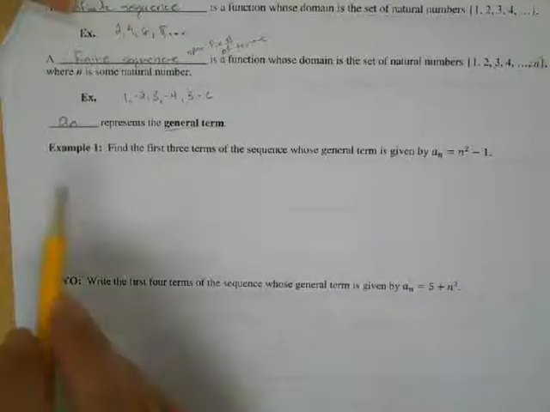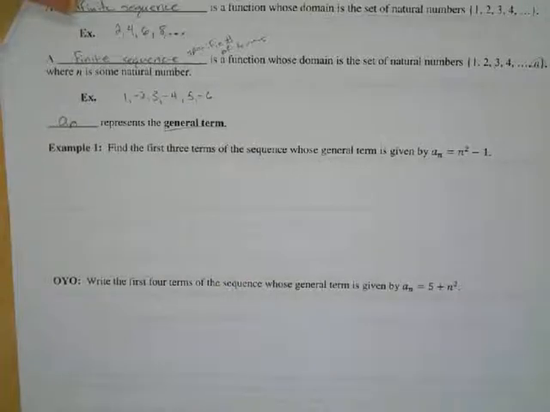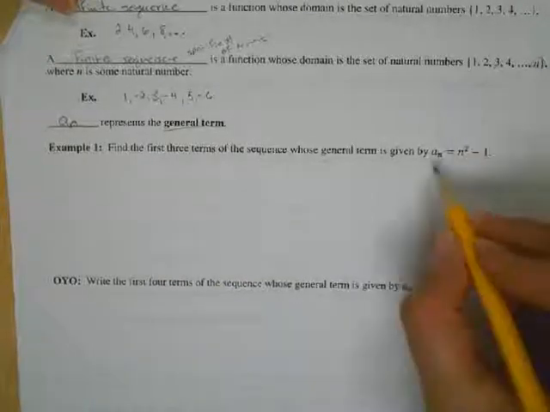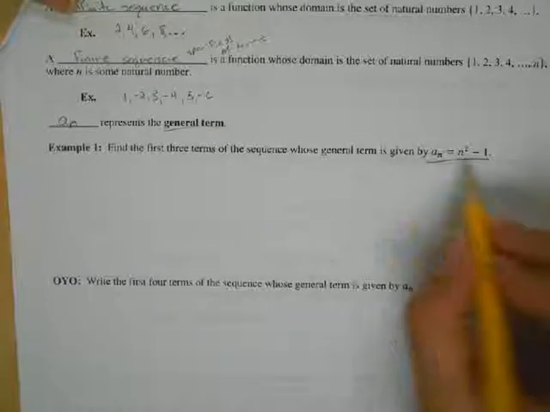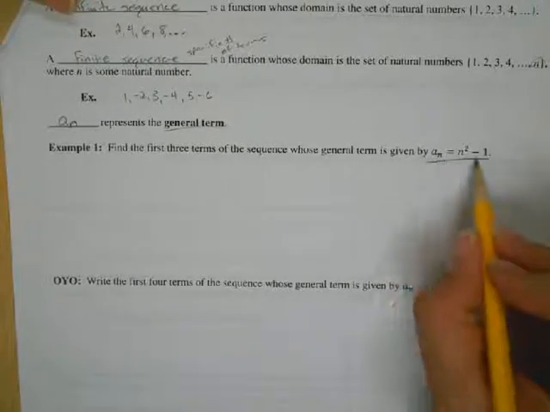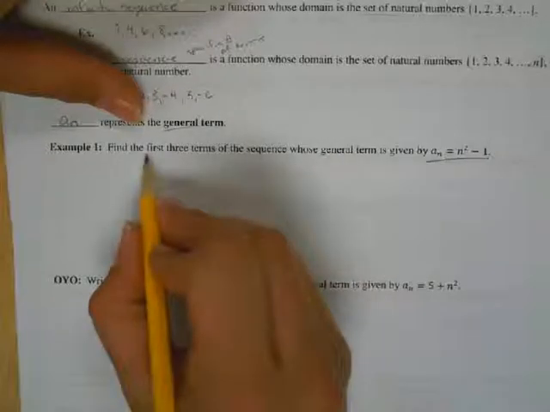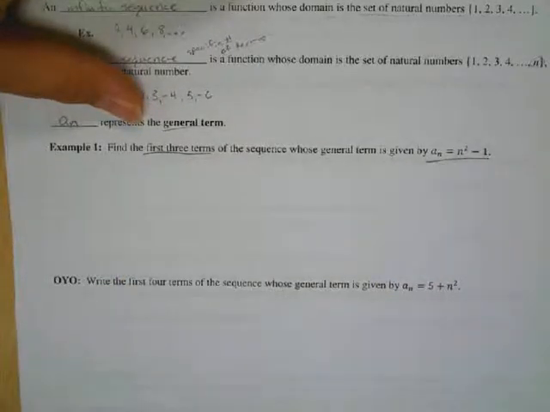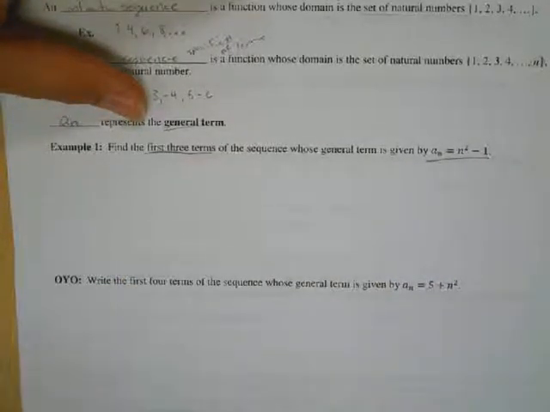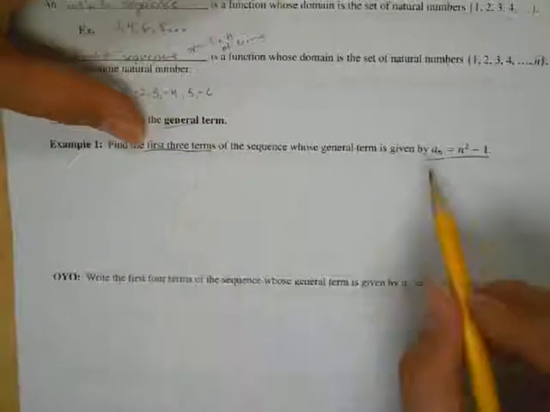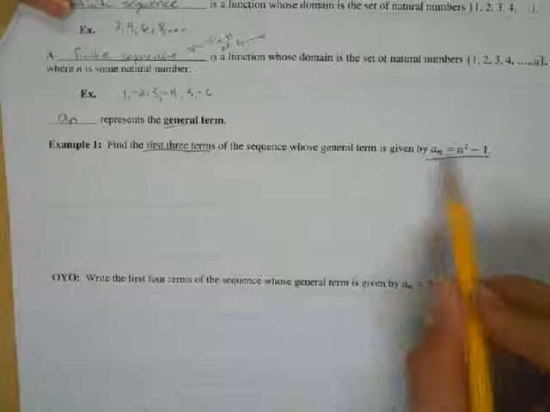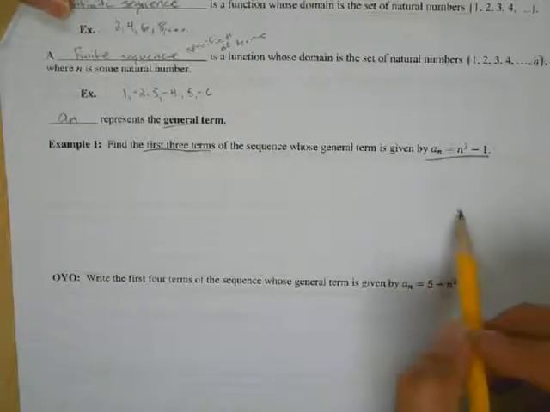Okay, so example 1 should be super easy. Find the first 3 terms of the sequence whose general term is given by a sub n equals n squared minus 1. Okay, so if I'm looking for the first 3 terms, first of all, make sure you read your directions closely. Know what they're asking for, know how many numbers you're supposed to give. So they want the first 3 terms in this particular sequence that has a pattern of n squared minus 1. Okay, so they want me to list out the first 3 numbers of that pattern.